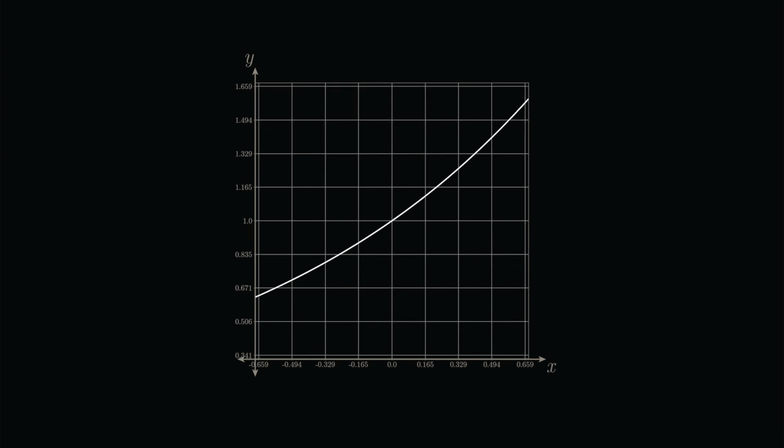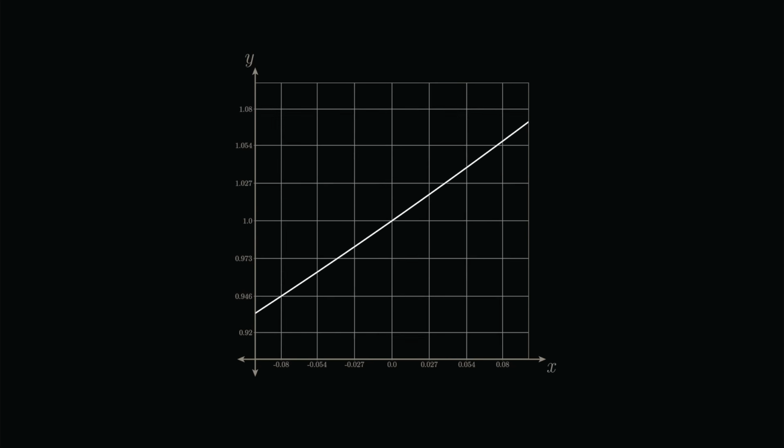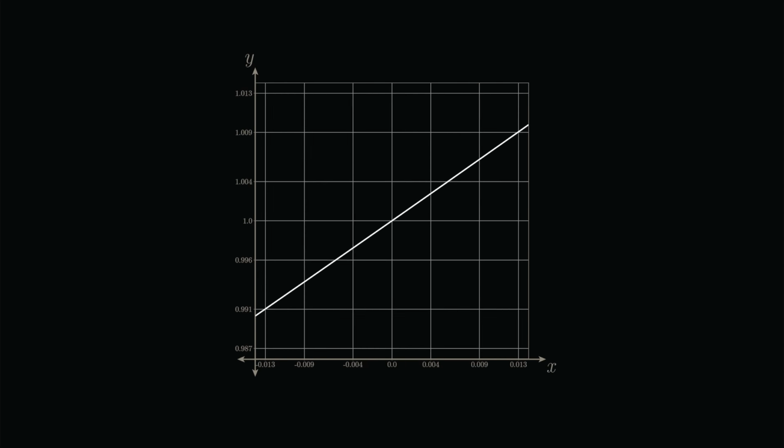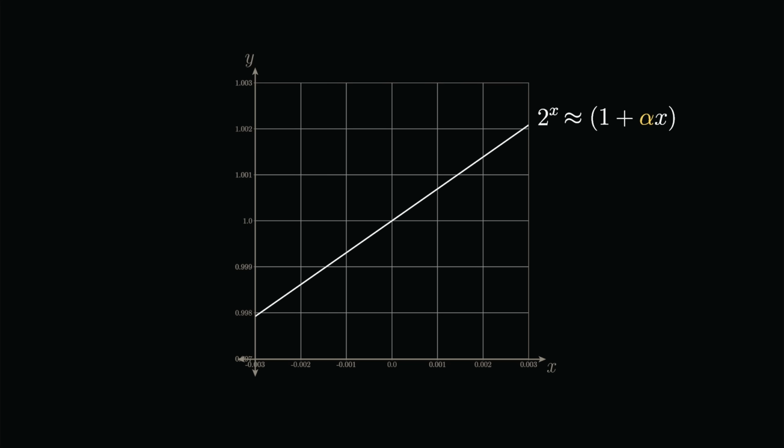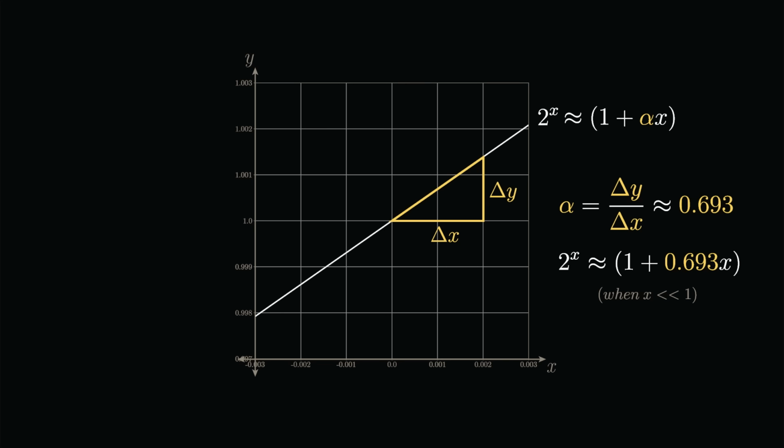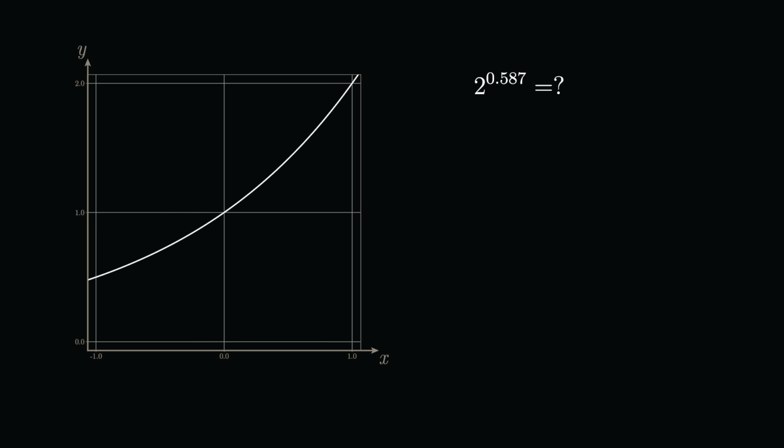After zooming in more and more, Briggs remarkably took 54 successive square roots to the 33rd decimal place. We reach a tiny neighborhood, where 2 to the x is very nearly equal to 1 plus alpha times x. This is the equation for a straight line in this neighborhood with a slope of alpha. Briggs used a slightly different formulation, but in our example here, the slope alpha comes out to about 0.693. So when x is close to 0, 2 to the x is very nearly equal to 1 plus 0.693 times x.